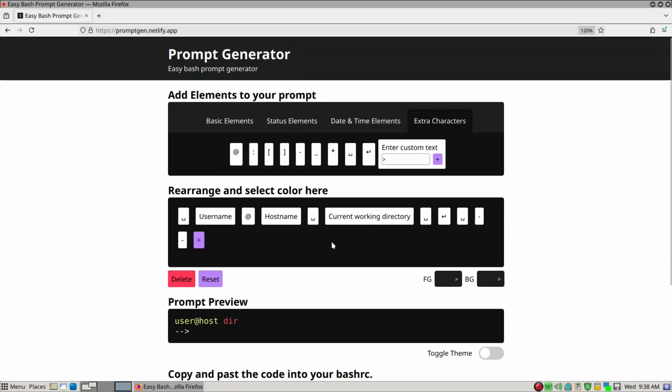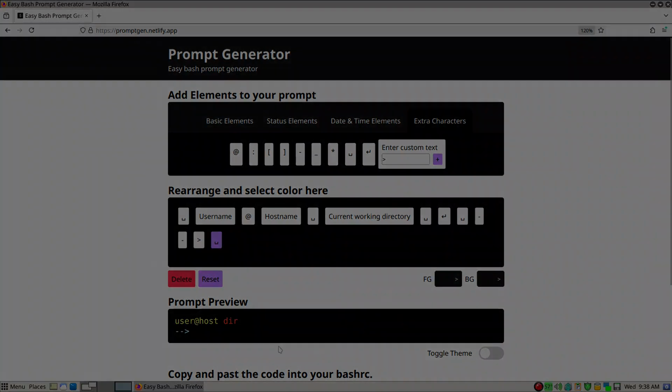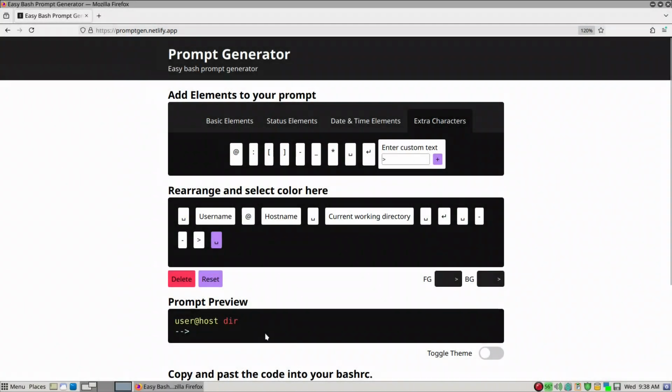So that's fine, and then you notice what it looks like. Now I don't want my input to start right at the edge, so I want to give it another space. So we get a space, and then I think that's fine at this point.